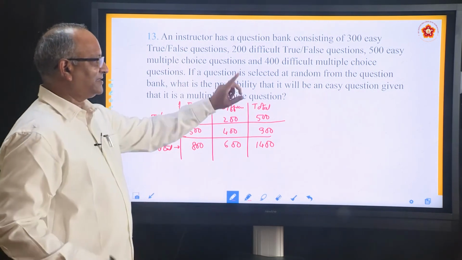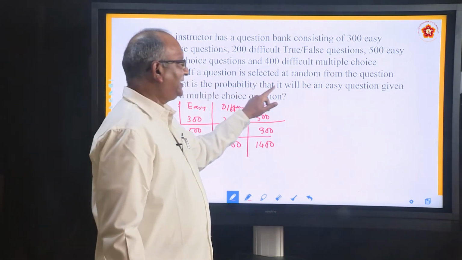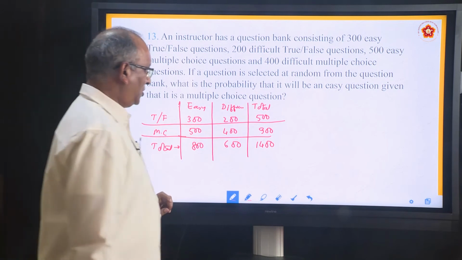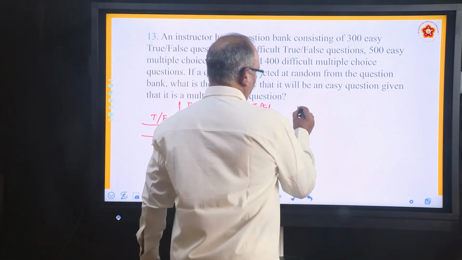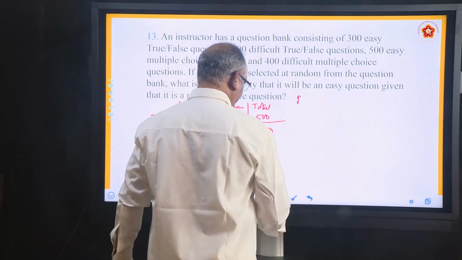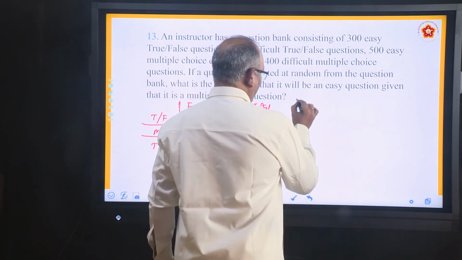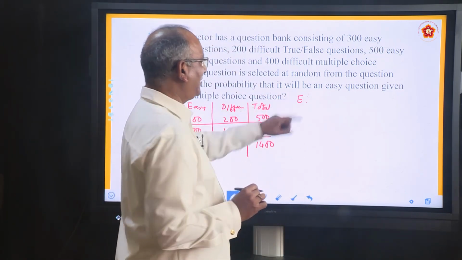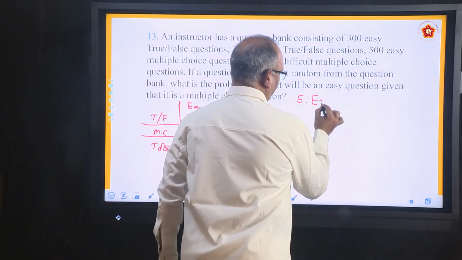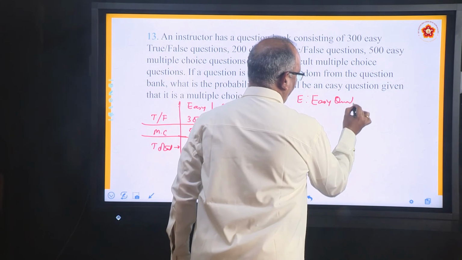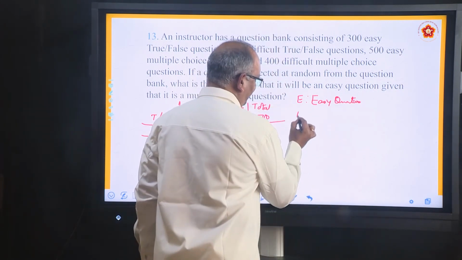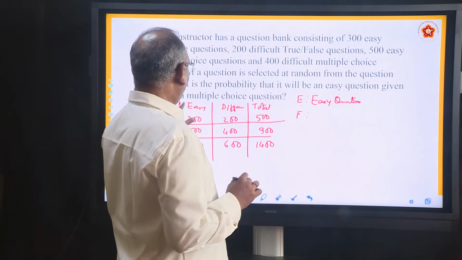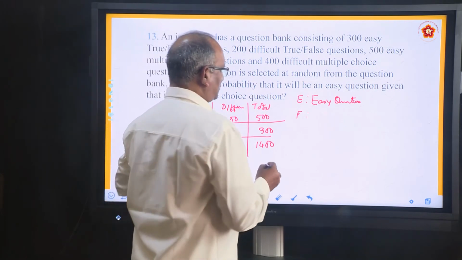Okay, we will write that. First let us complete the question. He says, what is the probability that it will be an easy question given that it is a multiple choice question? So we are defining E as an event. E is defined as what is the probability that it will be an easy question? This is one event, and what is given? What is given? That is F. What is it? It is given that it is a multiple choice question.